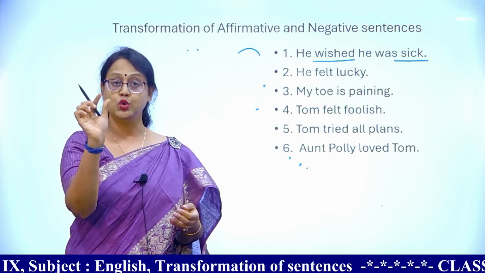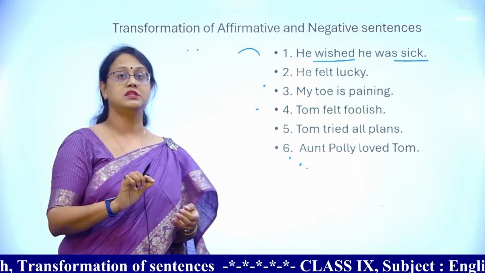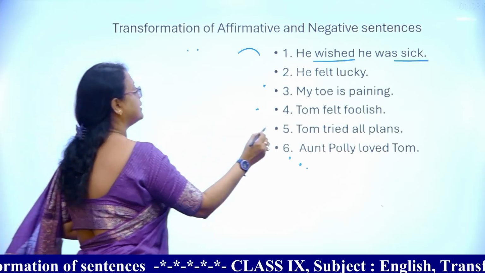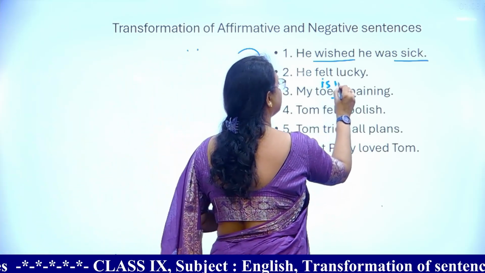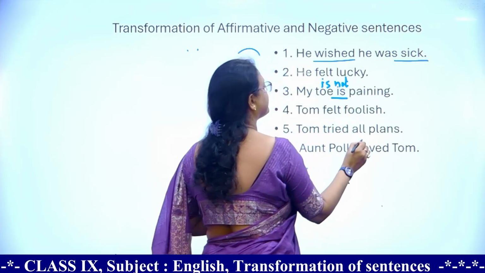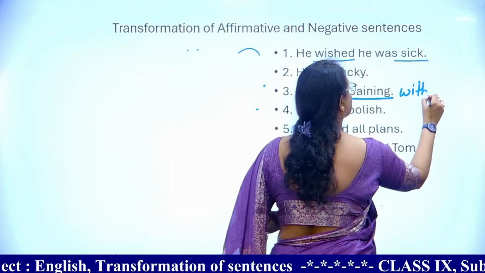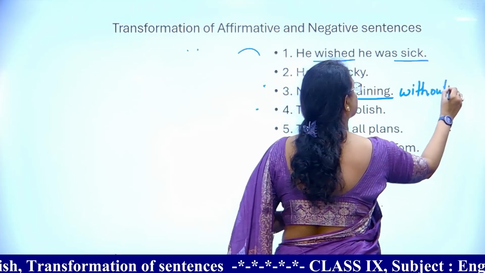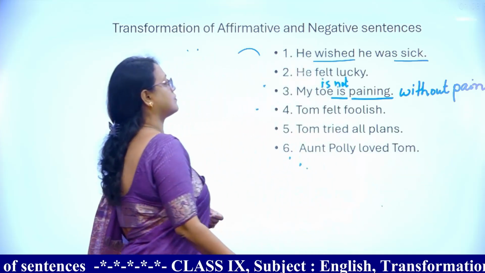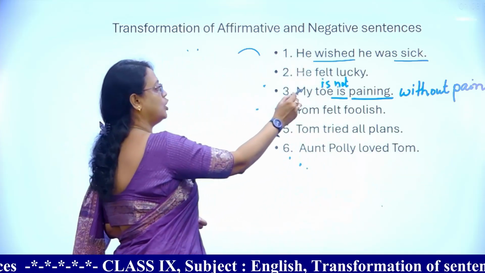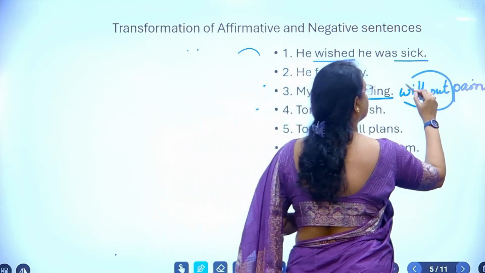So we have to use two negative words. What are these two negative words? Is not paining, one negative word is not, another is without.